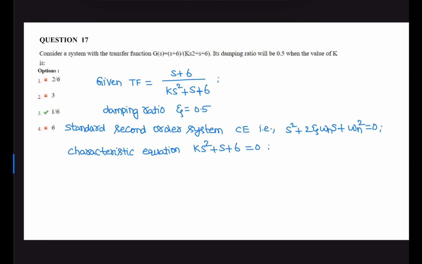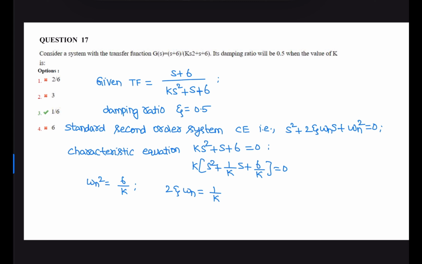We will get, taking k as common, s² + (1/k) s + 6/k = 0. Here omega n² is 6/k, and 2 zeta omega n is 1/k.